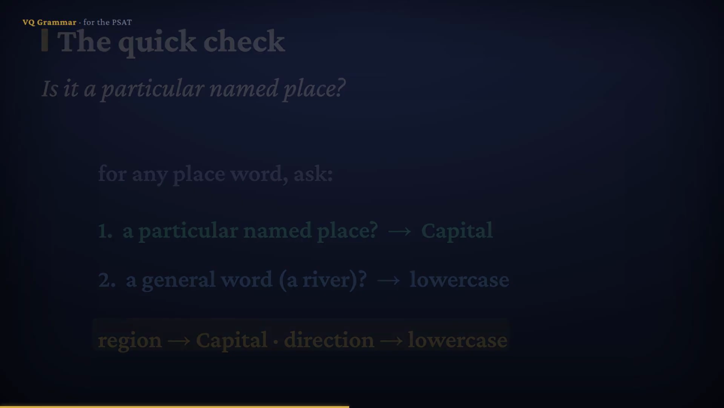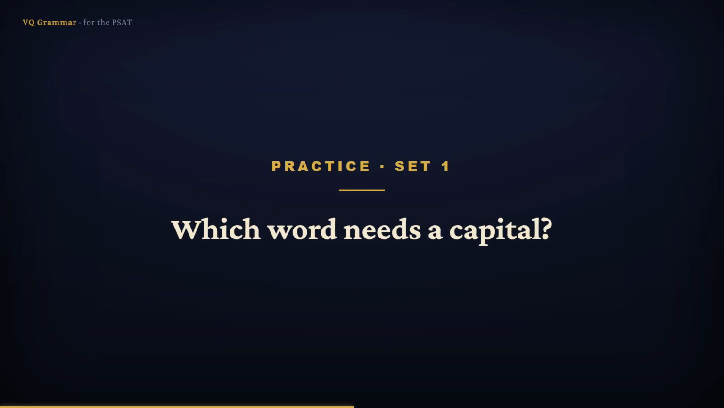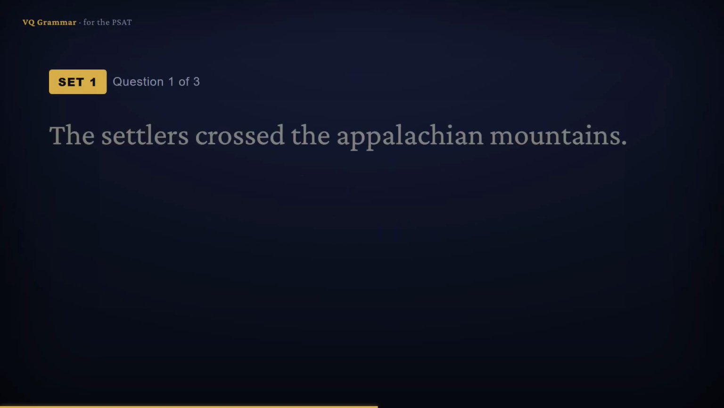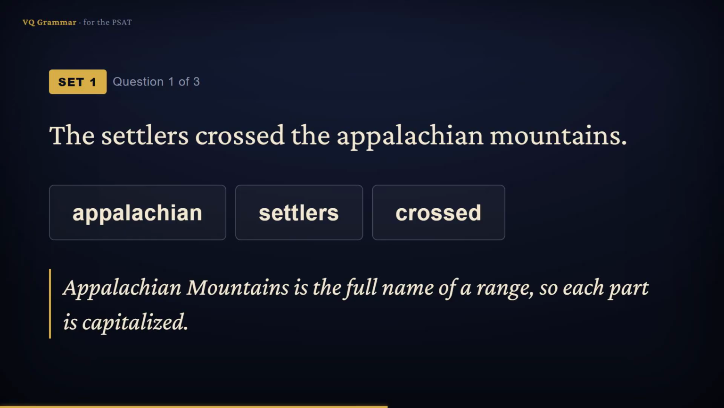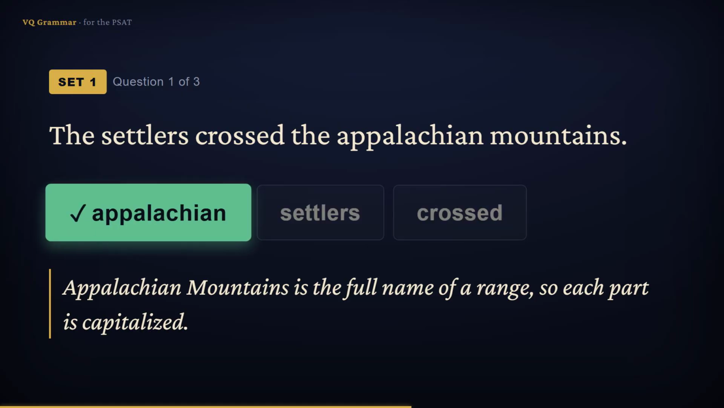Let's try a few. In this first set, each sentence has one place word that should begin with a capital letter, but doesn't. Find the particular named place and choose it. Pause and try each one before I answer. The settlers crossed the Appalachian Mountains. Settlers and crossed are ordinary words, but Appalachian Mountains is the complete name of one particular range, a geographic feature. Names of features are capitalized, so the answer is Appalachian.